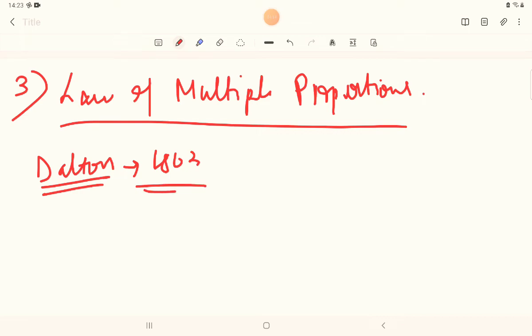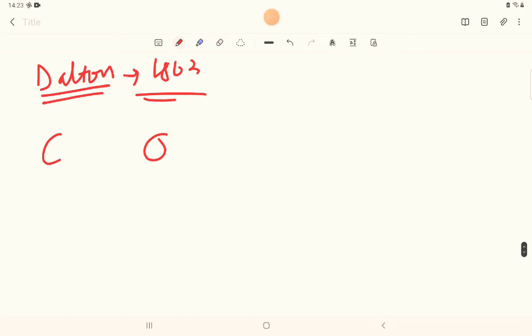Let us take an example of two elements, C and O. When these two react with each other, or let us take an example of hydrogen. What do we get?